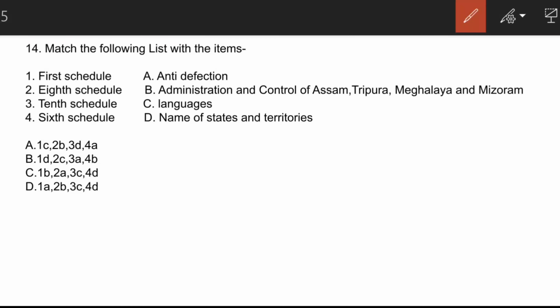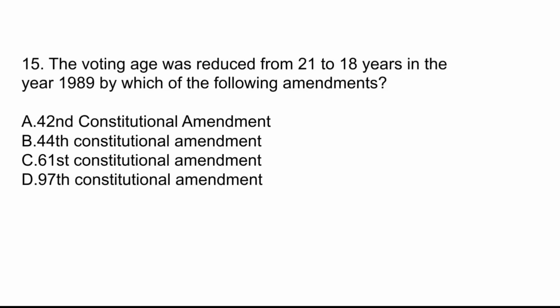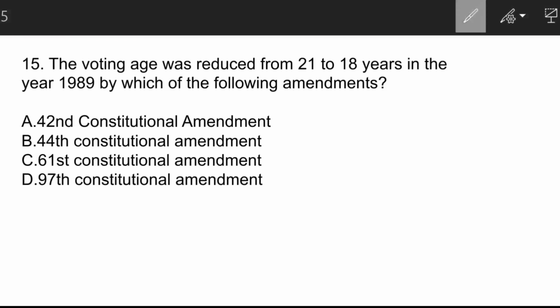The next question is, the voting age was reduced from 21 to 18 years in the year 1989 by which of the following amendments? Here the correct answer is option C, that is 61st Constitutional Amendment.